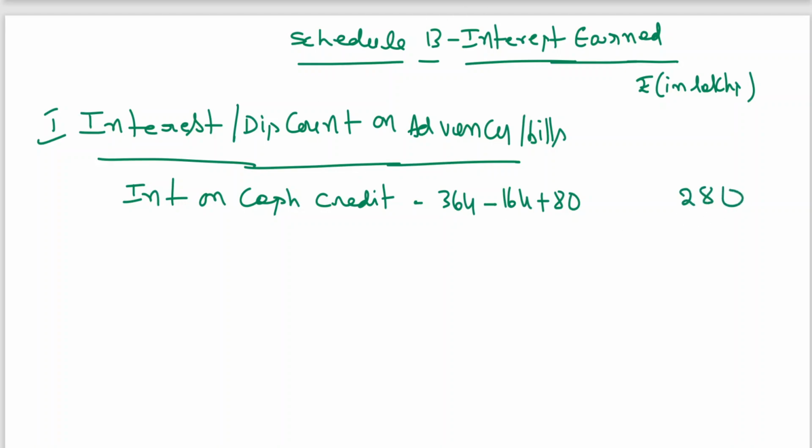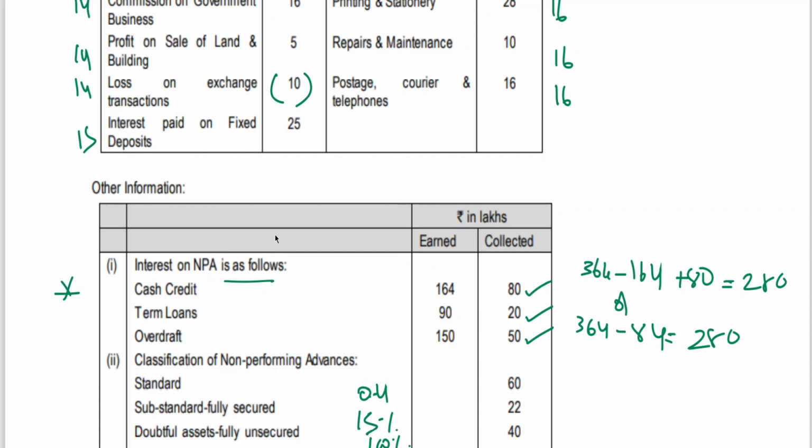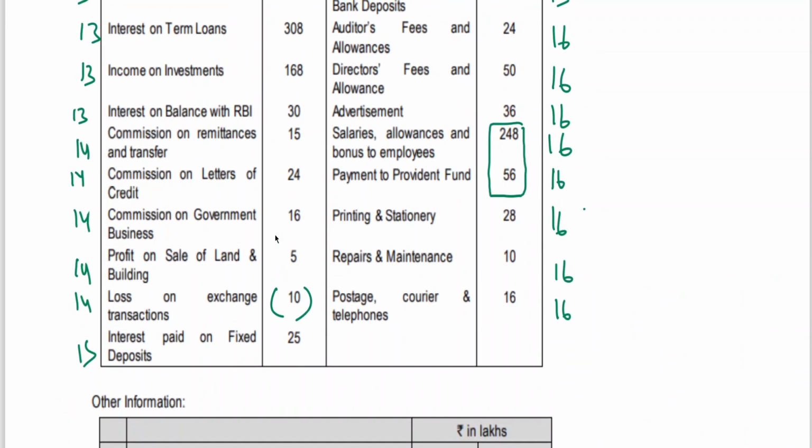So is the case of interest on term loans, 308.